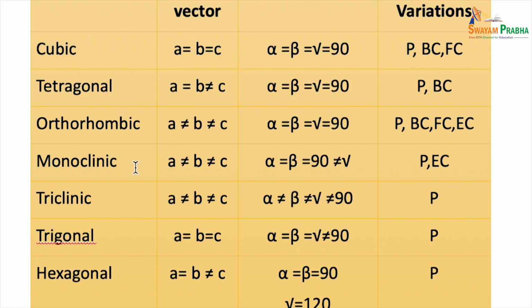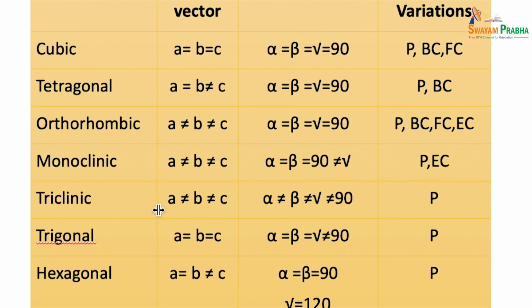Similarly, in monoclinic, which has a, b, c not equal to each other, alpha and gamma equal to 90 but beta not equal to 90, you can have primitive and end-centered.